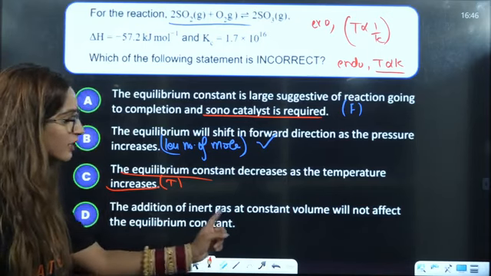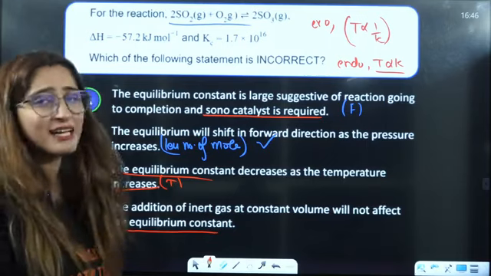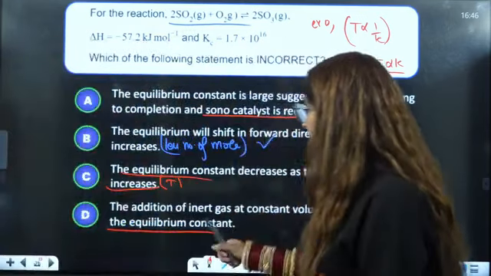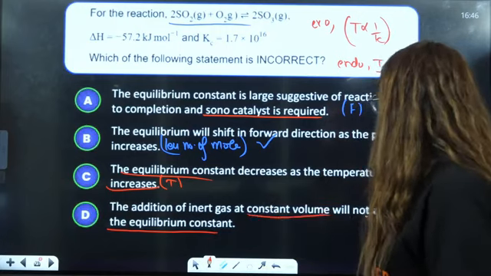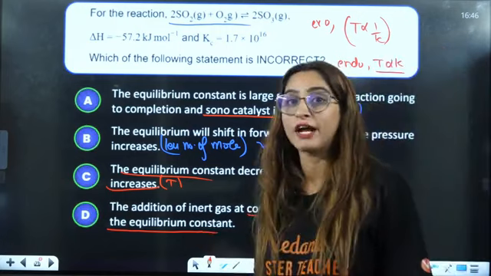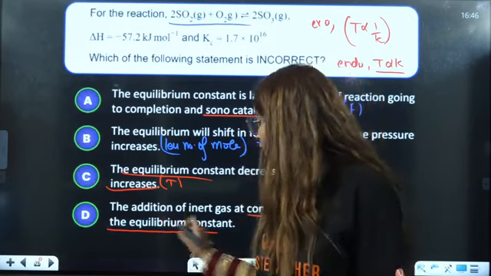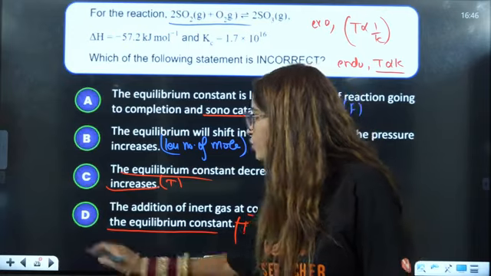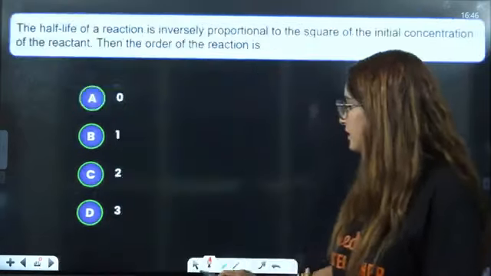The addition of inert gas at constant volume will not affect the equilibrium constant. Yes, that is there in Le Chatelier's principle, that addition of inert gas at constant volume will not have any effect. At constant pressure, definitely it will have an effect. At constant volume, it will not have any effect. So the answer is true. So A is the incorrect statement here.